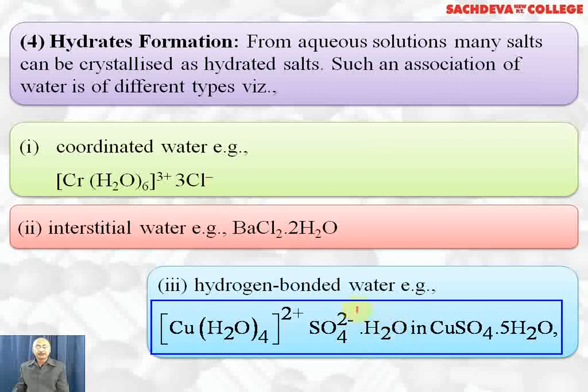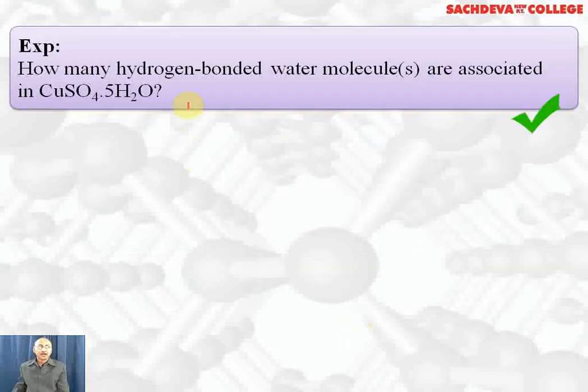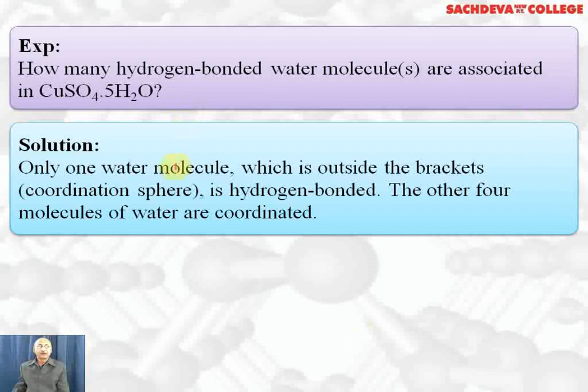So this particular complex compound has all types of bonds: ionic bonds, covalent bonds, coordinate bonds, as well as hydrogen bonds. How many hydrogen bonded water molecules are associated in CuSO4 into 5H2O? 4 molecules are coordinate bonded and 1 molecule is hydrogen bonded, which is outside the bracket. 4 molecules have coordinate bonds with the copper ion inside the complex ion, and 1 molecule of water is outside, which forms a hydrogen bond with the sulfate ion.